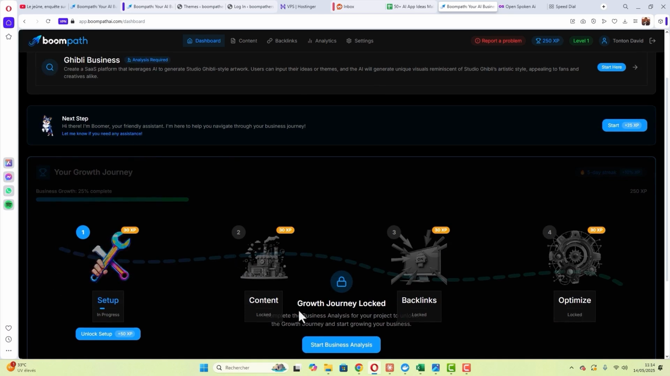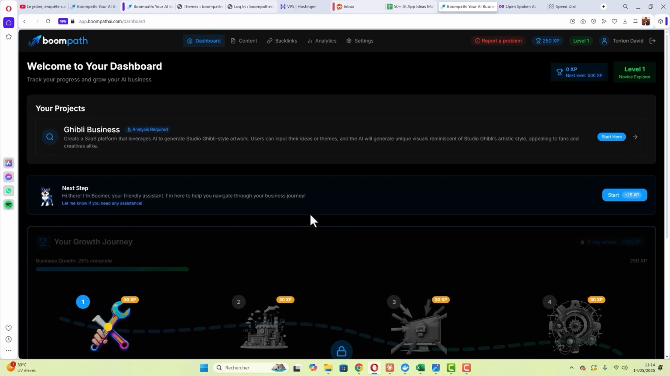Then after launching your business, content creation will generate highly optimized articles based on keywords, okay? Here, it's about link research. You know that to rank in SEO, you need links. So Boompath helps you find links to distribute in directories, okay? And optimization. So it's really from A to Z all the way to the success of your business.